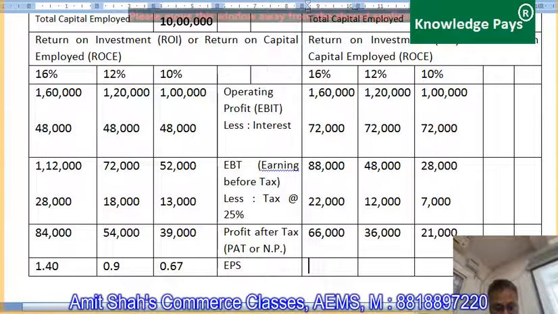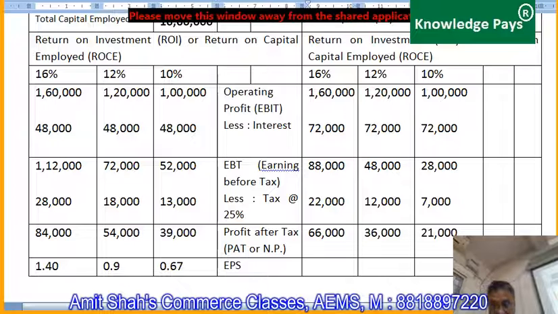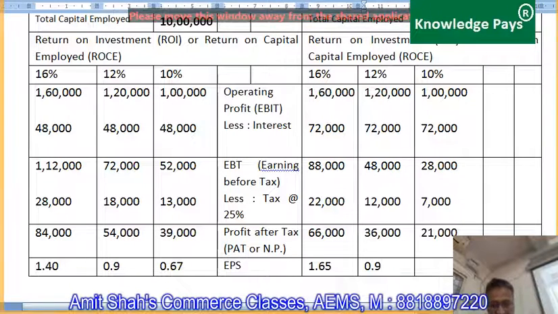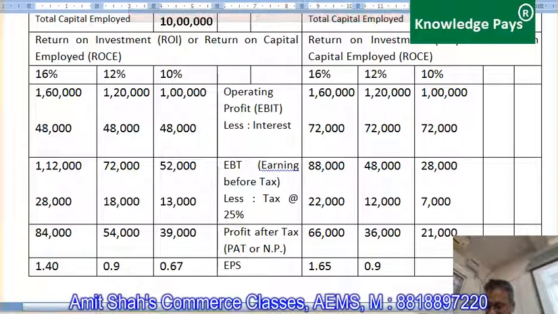Here it is 66,000 divided by 40,000, that is 1.65. 36,000 divided by 40,000 is 9 divided by 10, that is 0.9. And 21,000 divided by 40,000 is 0.525.